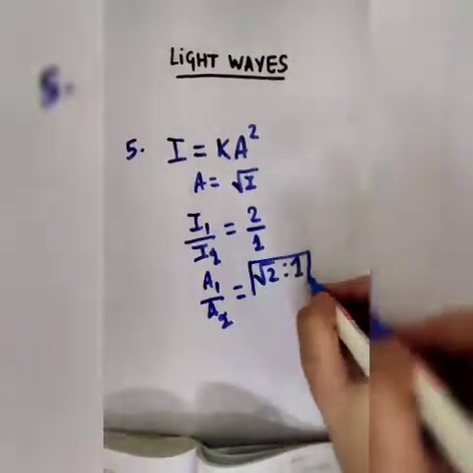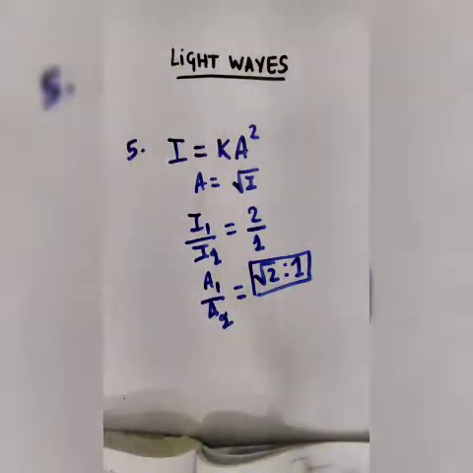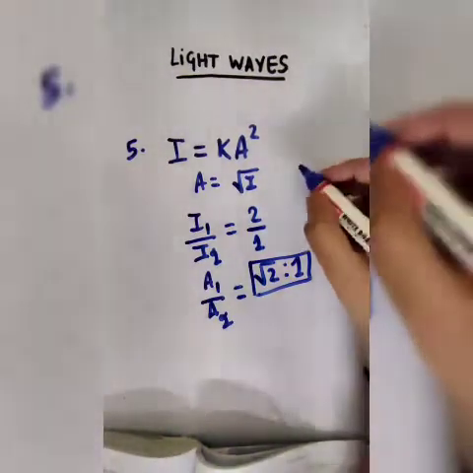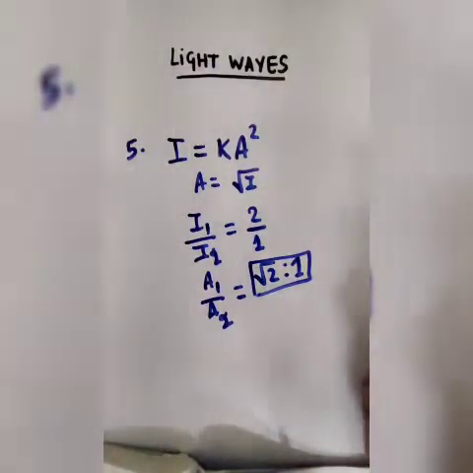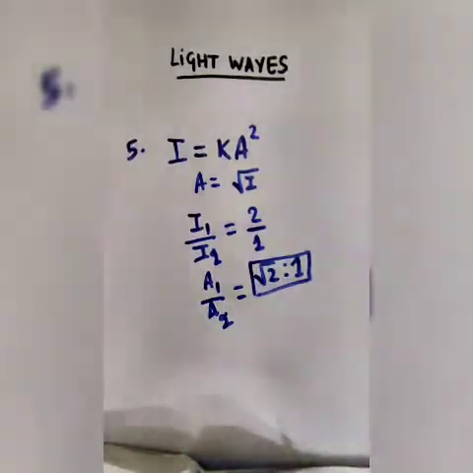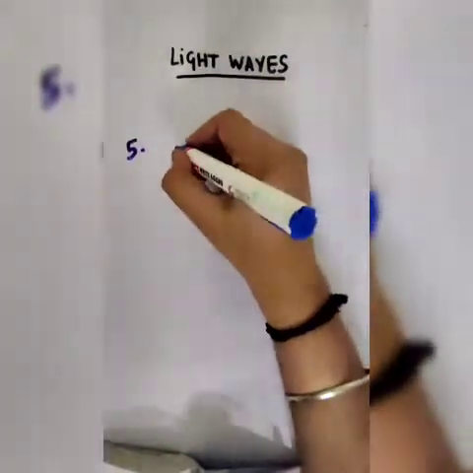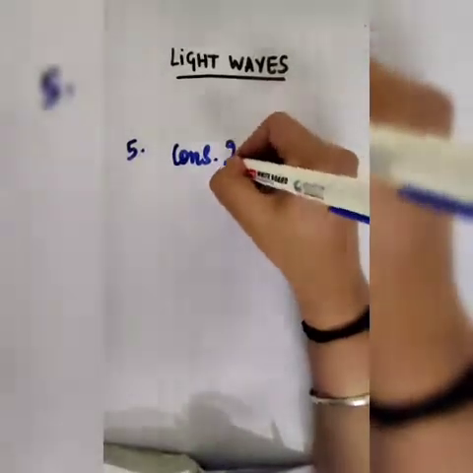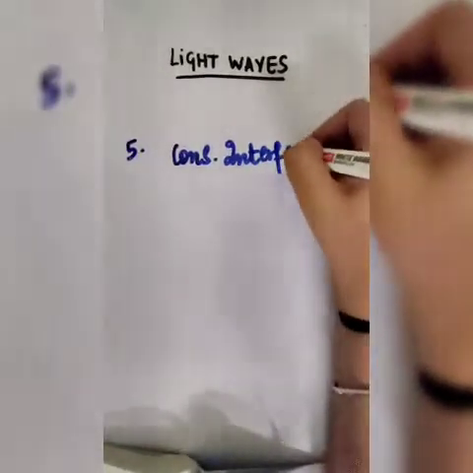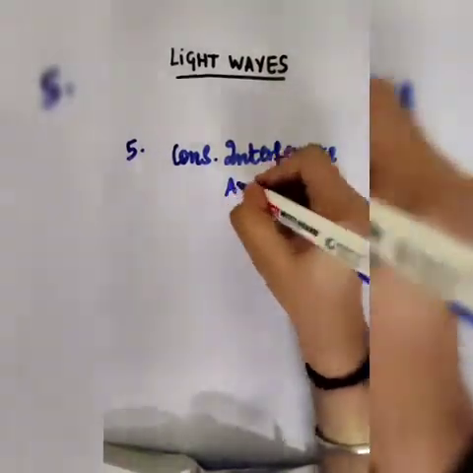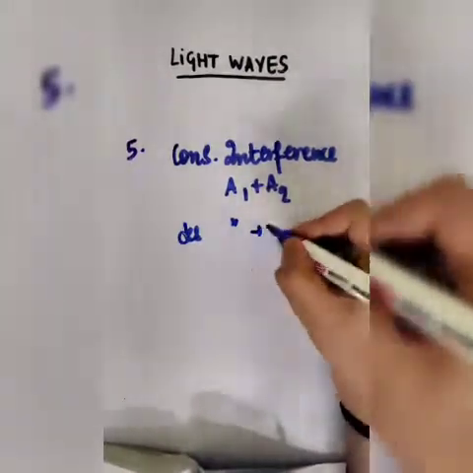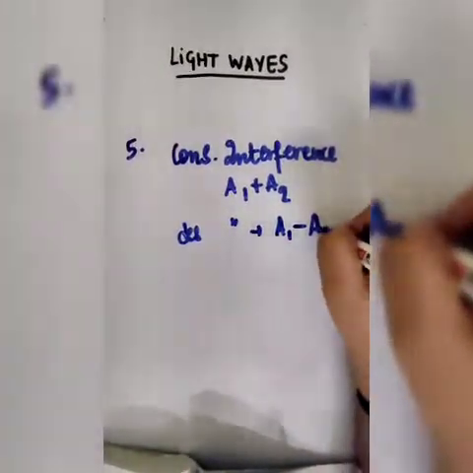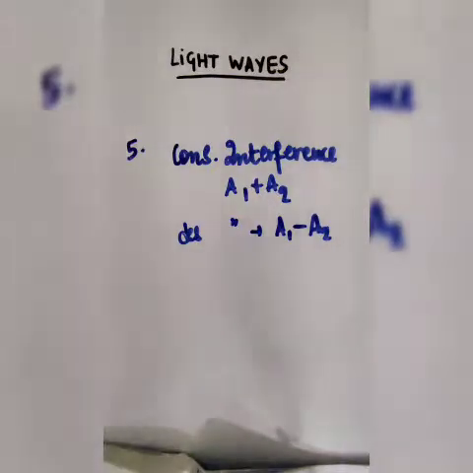Okay, now once we know this data, this question is a piece of cake. Now we are asked to find out the ratio of maximum intensity to minimum intensity. As we know, in case of constructive interference, both the amplitudes add up, and in case of destructive interference, amplitudes are subtracted. So we will use this basic idea in solving this question.